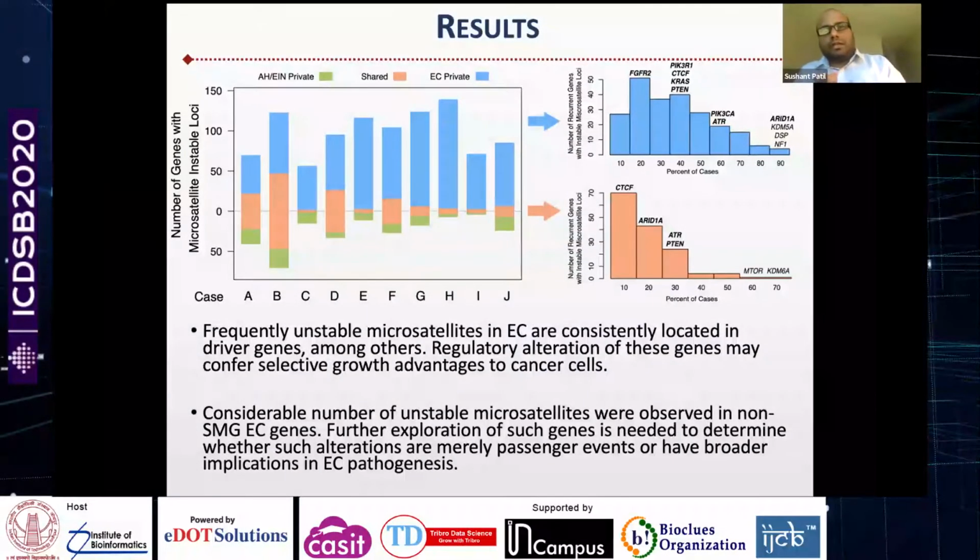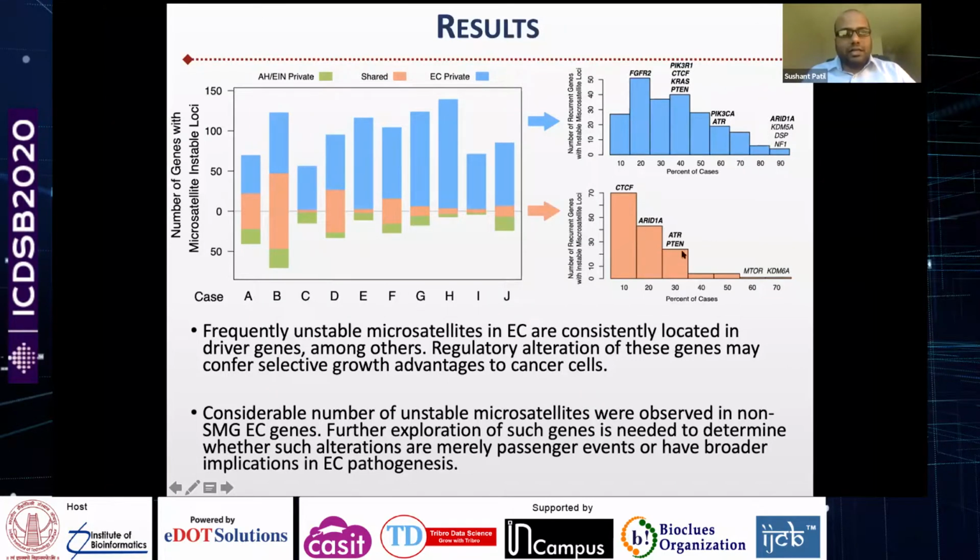Lastly, we decided to increase the granularity of our analysis even more and decided to look at the genes which are associated with these microsatellite unstable loci. So in this plot, the pink represents the genes associated with microsatellite loci that were altered in both precursor as well as the final carcinoma. The blue represents the genes that were altered in the final carcinoma, and the greens represent the genes that were altered in the precursor only.